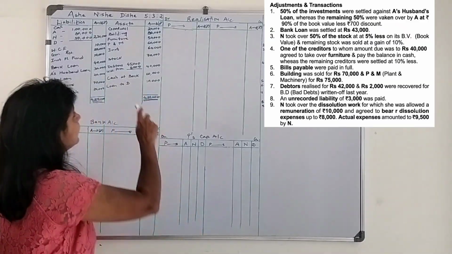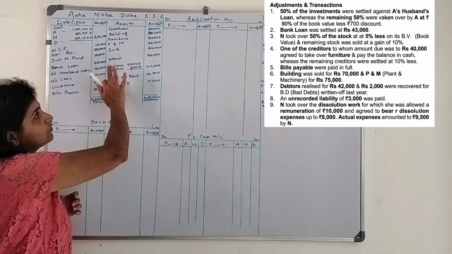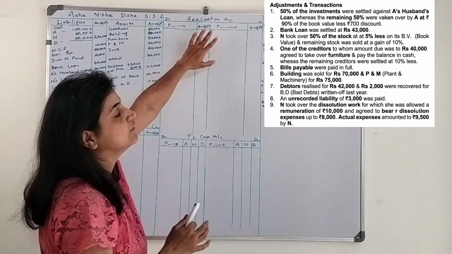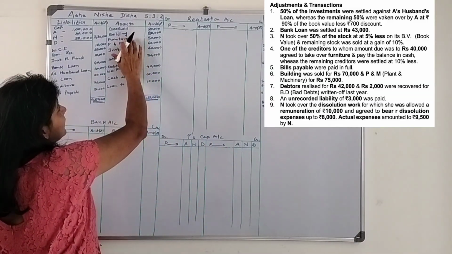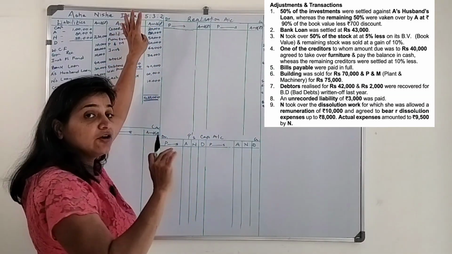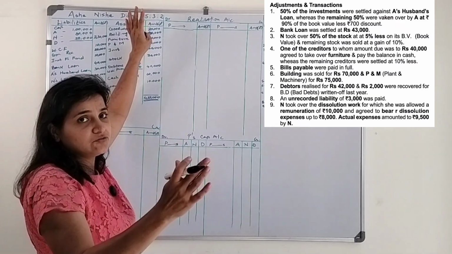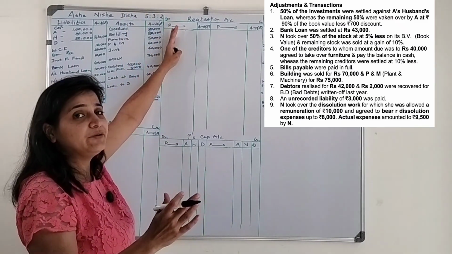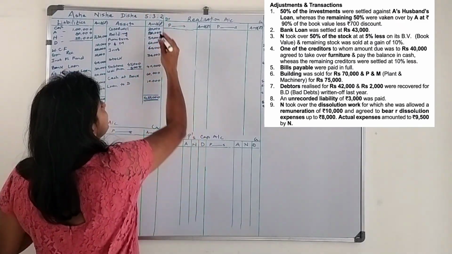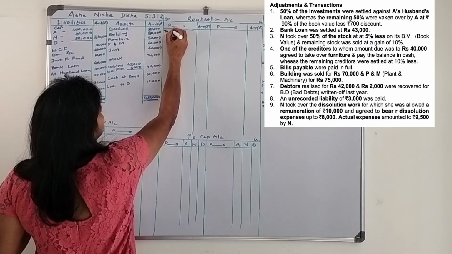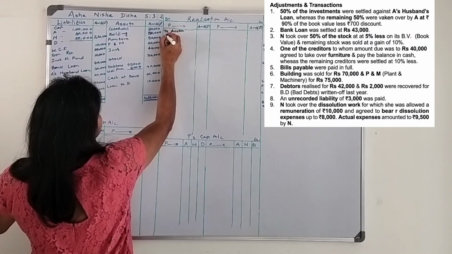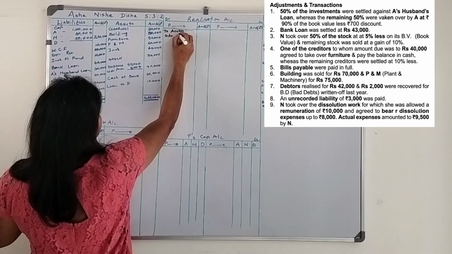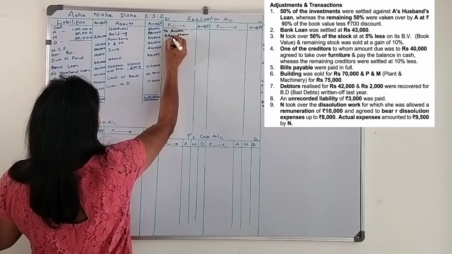So let us first try to close all these accounts and transfer them to the realization account. When we close the asset accounts, we will debit the realization account to assets. Which assets? First is goodwill, 20,000.